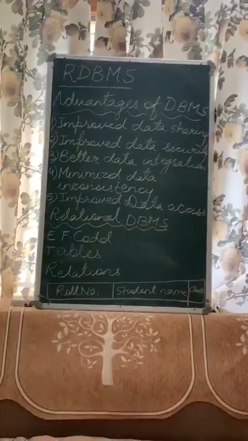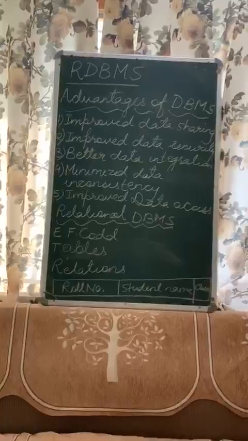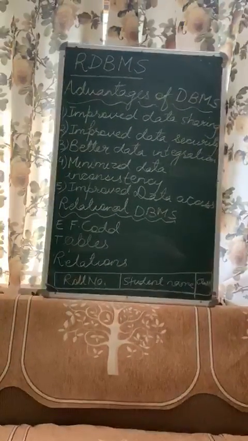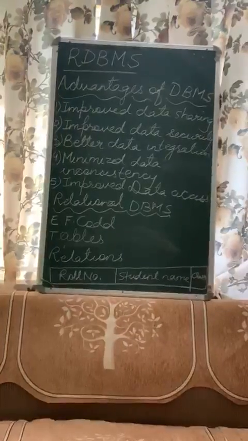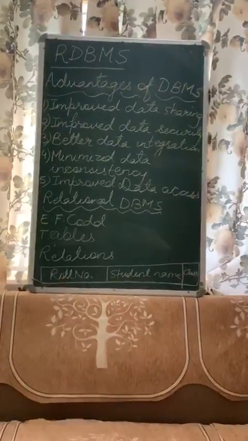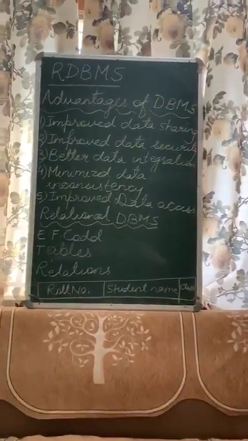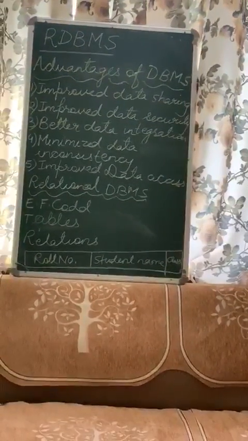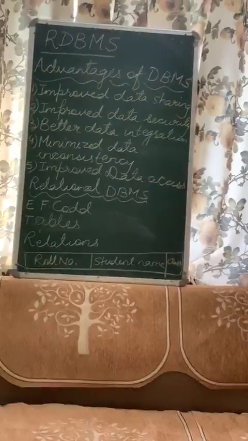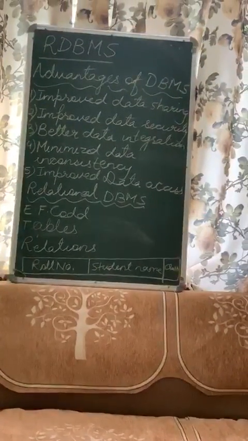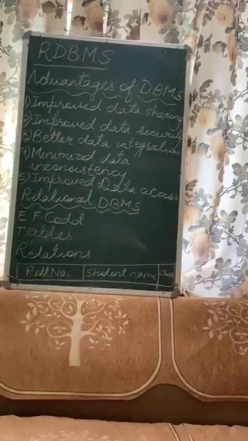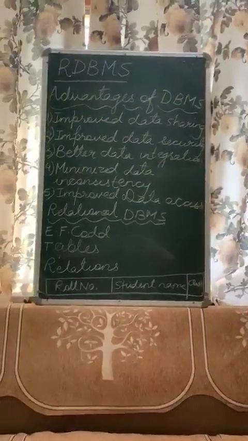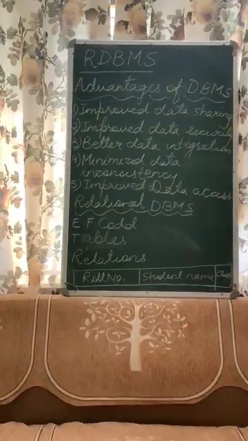So when data will be stored in the table, roll number along with the student's name and class will be stored. So roll number will help us to identify the data of two students with the same name. So this way data is maintained in the database, where any one field, it can be a roll number, or it can be your Aadhaar card number, or it can be an employee ID, all the things that are unique. So data is stored in a table where a certain unique field identifies the data. So this is your relational database management system.